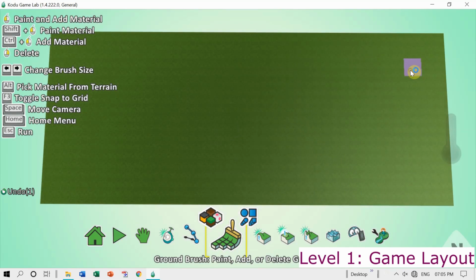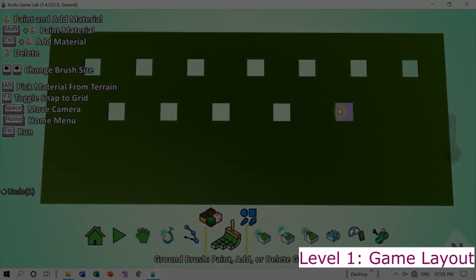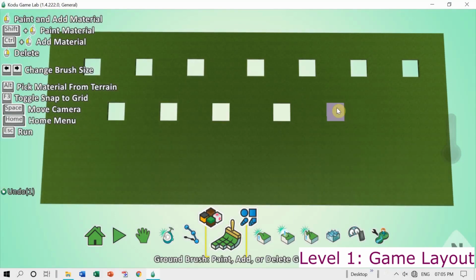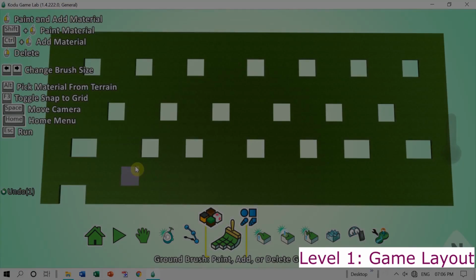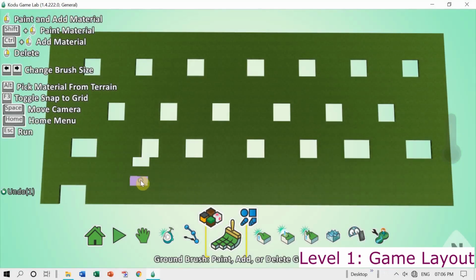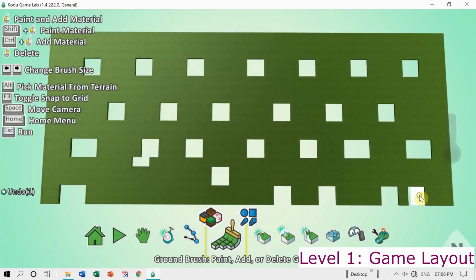This is one right click, this is the second right click, and so on. As you see, with so many right clicks, one by one, a grid of terrain is being created. This grid is creating the path for the pucks to move around. So randomly I have created a grid.